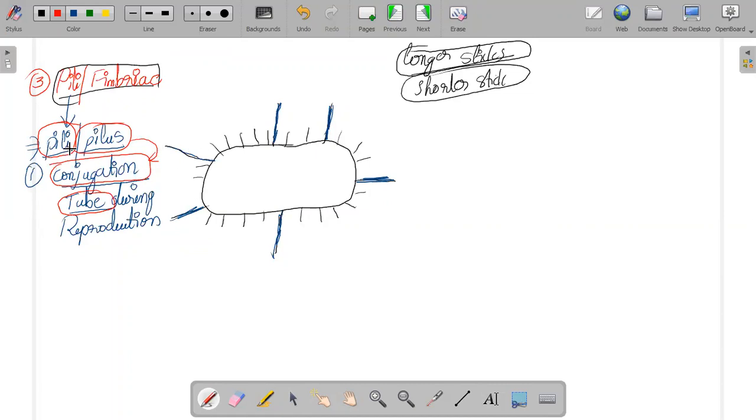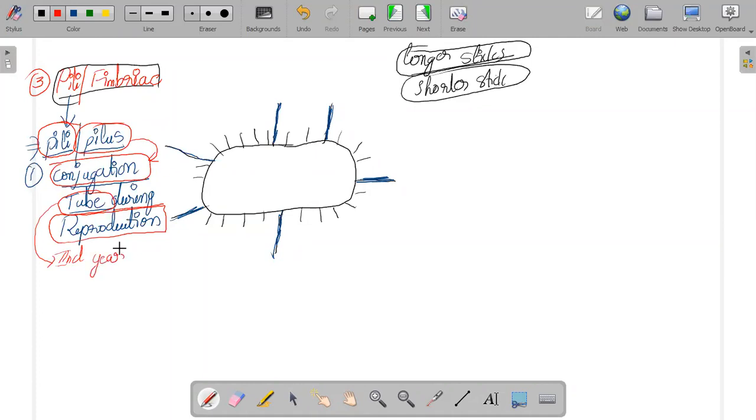Just remember, pilus is singular and pili is plural. The pili help in the formation of the conjugation tube during reproduction. Whenever cells reproduce, pili are utilized to produce the conjugation tube. Again you may ask me, sir, when are we going to learn about the conjugation tube? In your second year. As of now it is not necessary.